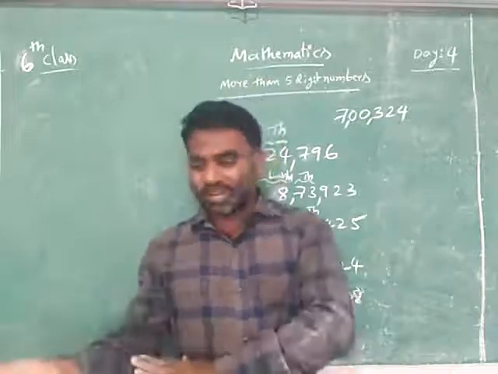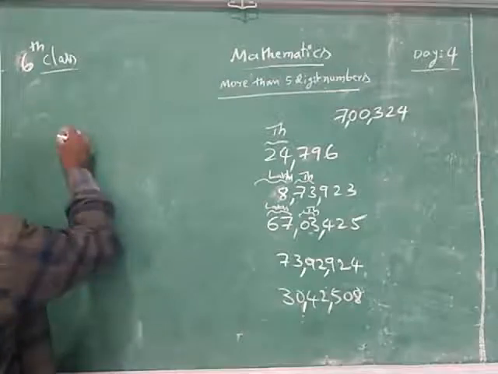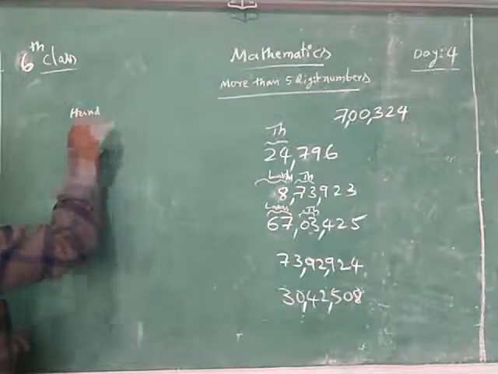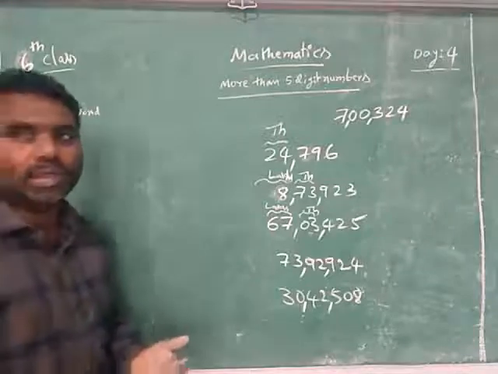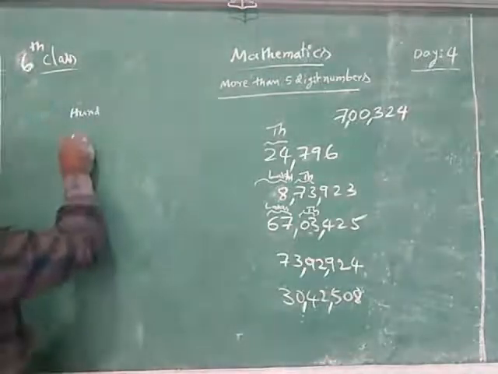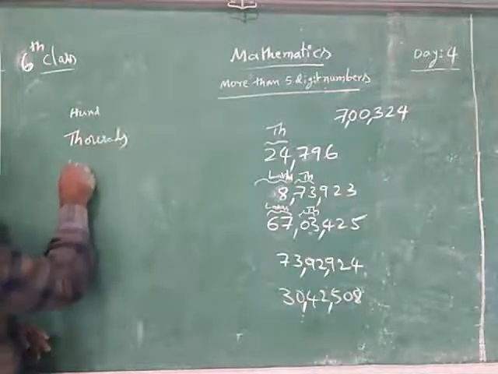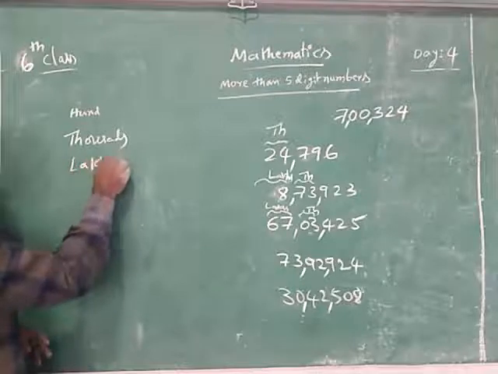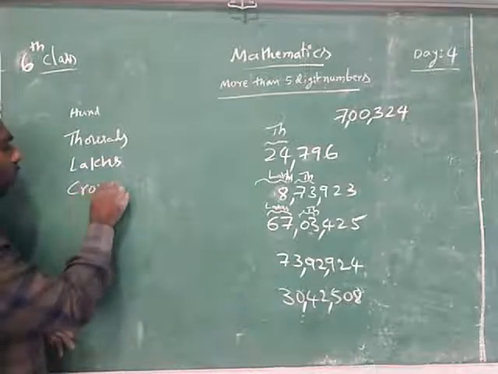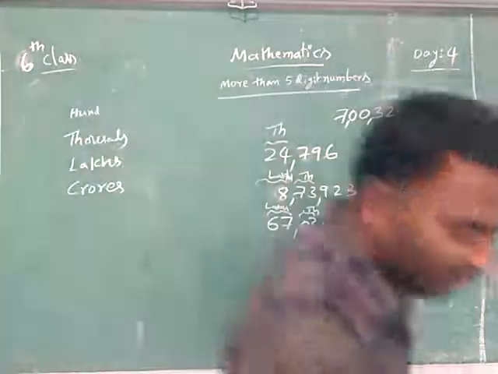The next 2 digits are the crores slot. So we have the slots here. First, up to 100, 3 digits will be there, like 128, 346. Next 2 digits are the thousands slot. Next 2 digits are the lakhs slot. Next 2 digits are the crores slot. Okay, now you can read this number also very easily.